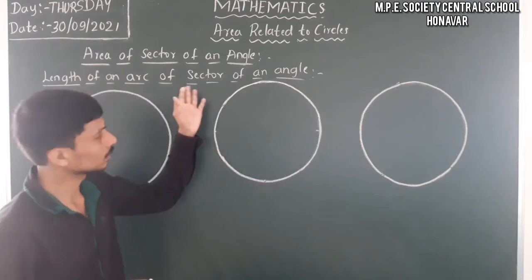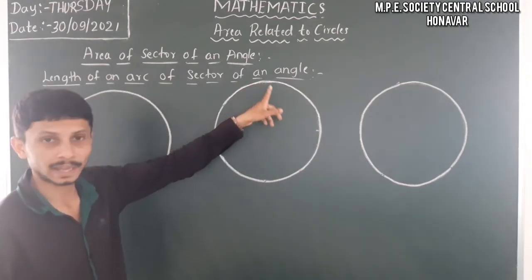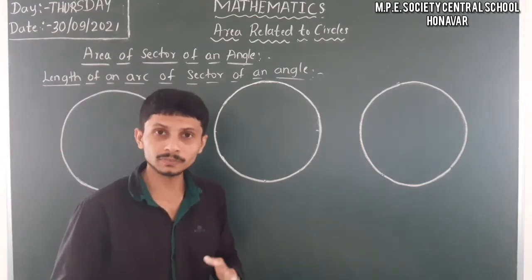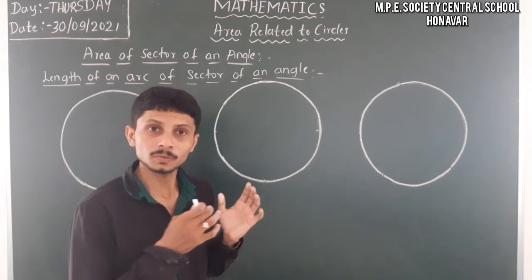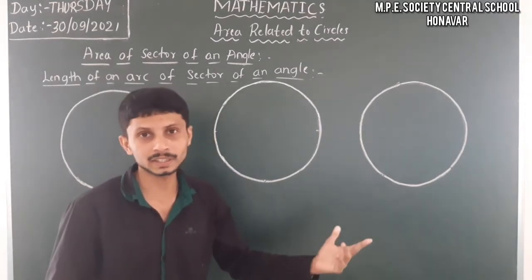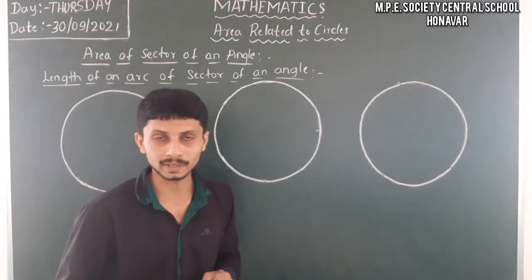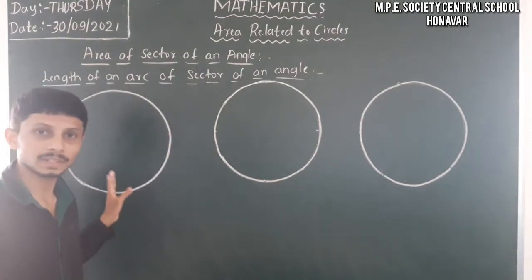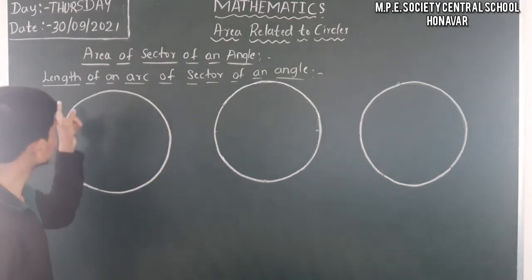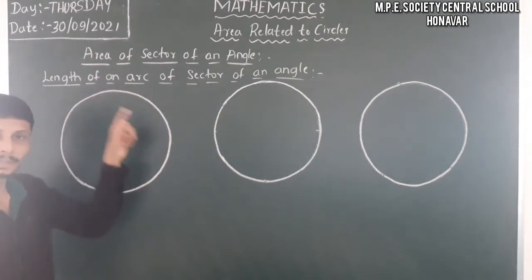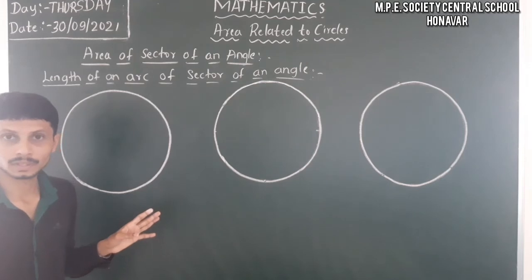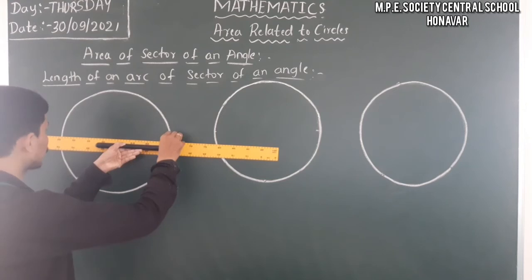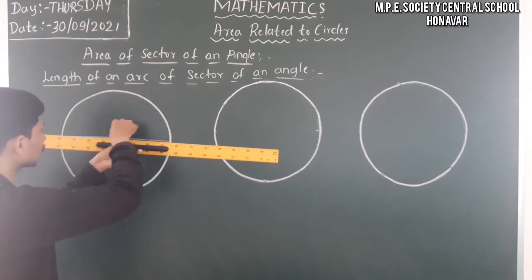Here is the meaning. When you have a sector of an angle, what is the length of its arc? That is what we have to find here. For that we have to find a formula. So we take the similar steps to what we did in the case of area of a sector of an angle. Similarly, we take the complete circle, the circumference of a complete circle, where the circumference is 2 pi r. Then we first take the half of it. So this is the exact half, this is the longest part.